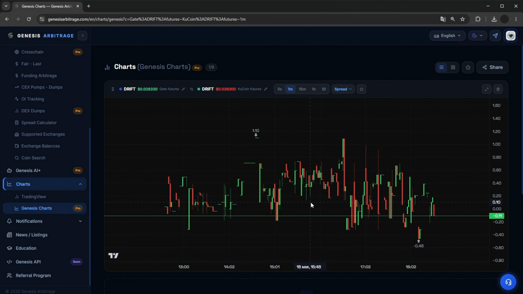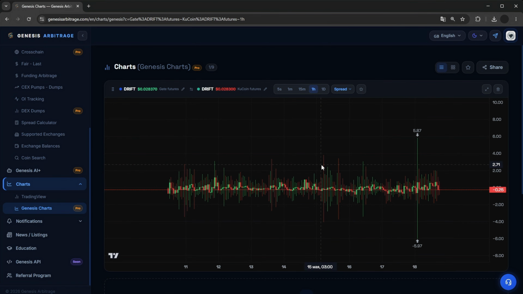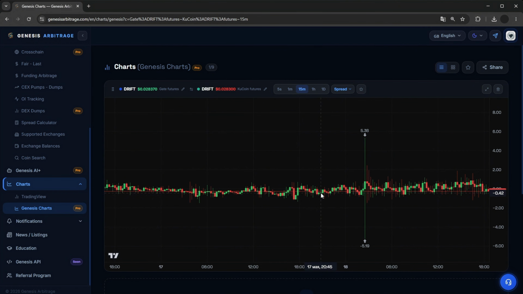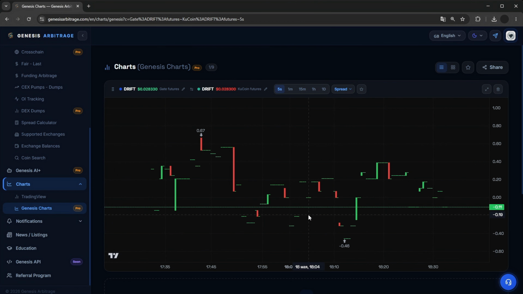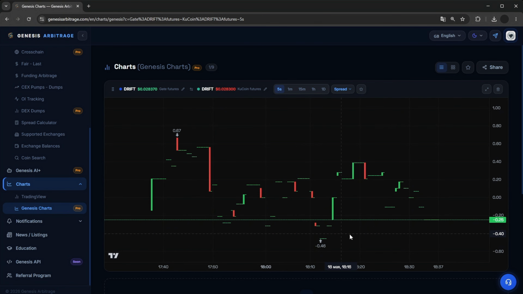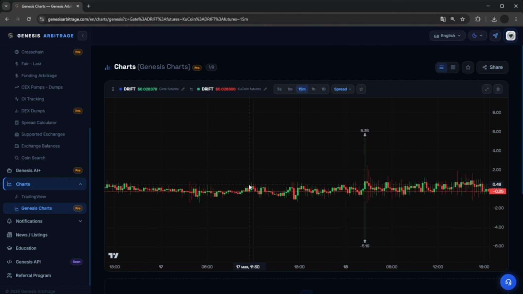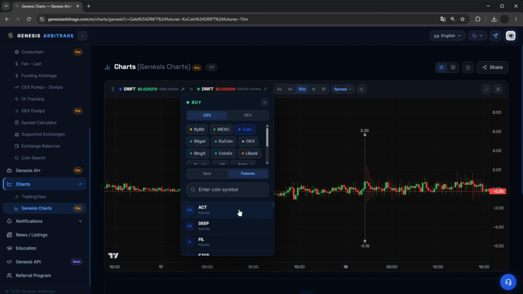Let's transition to the custom chart specific to our project. Here, as previously mentioned, you can view 5 timings. That is 5 seconds, 1 minute, 15 minutes, 1 hour, and 1 day. If you need the live format, choose 5 seconds, wait roughly 10 seconds, and the chart appears in live format, updating perfectly every 5 seconds.